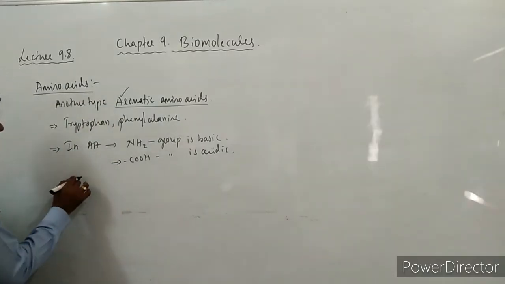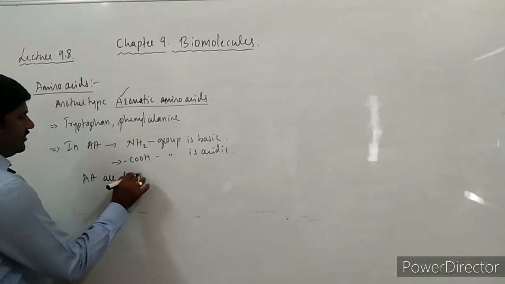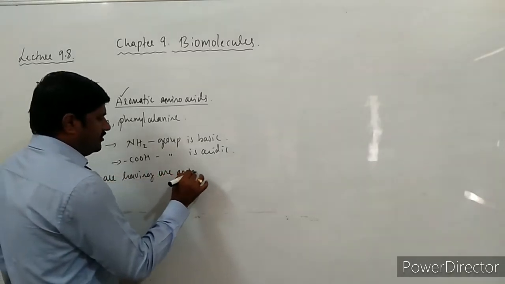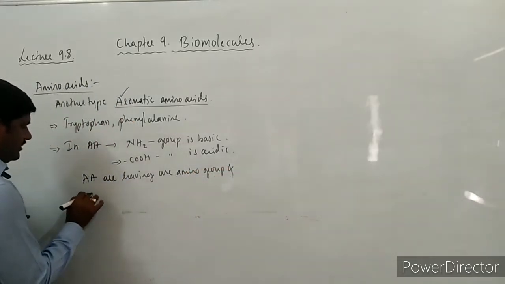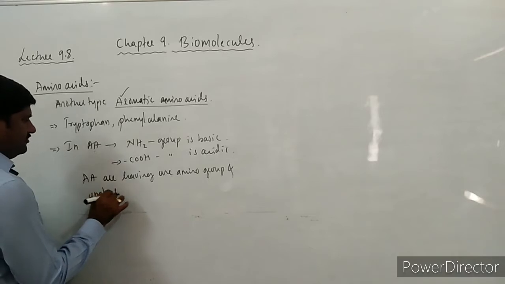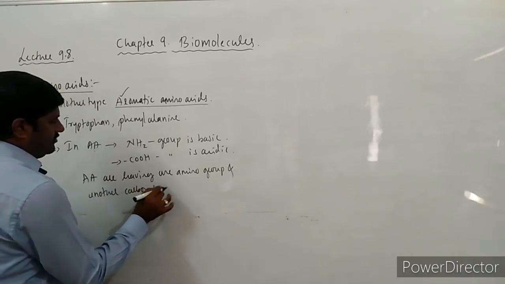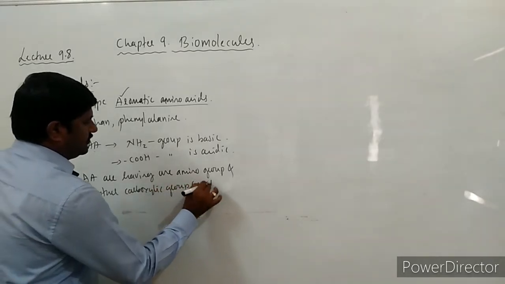That's why amino acids have one amino group and another carboxylic group. Carboxylic group means acidic group.